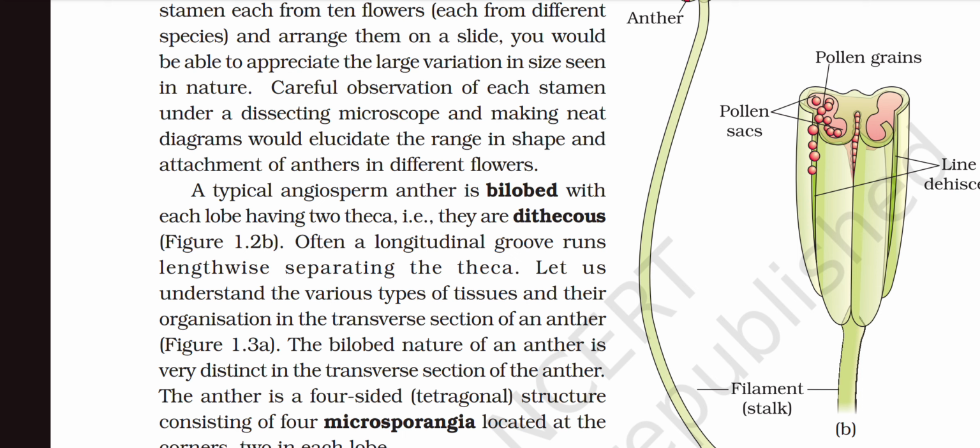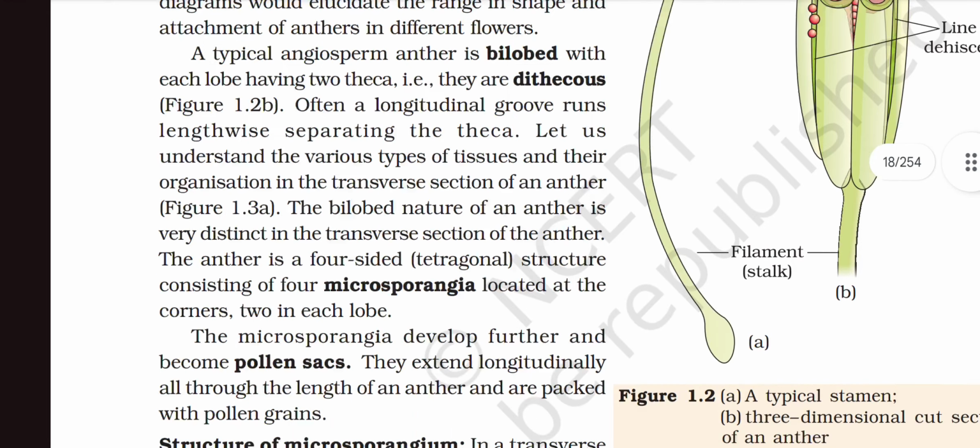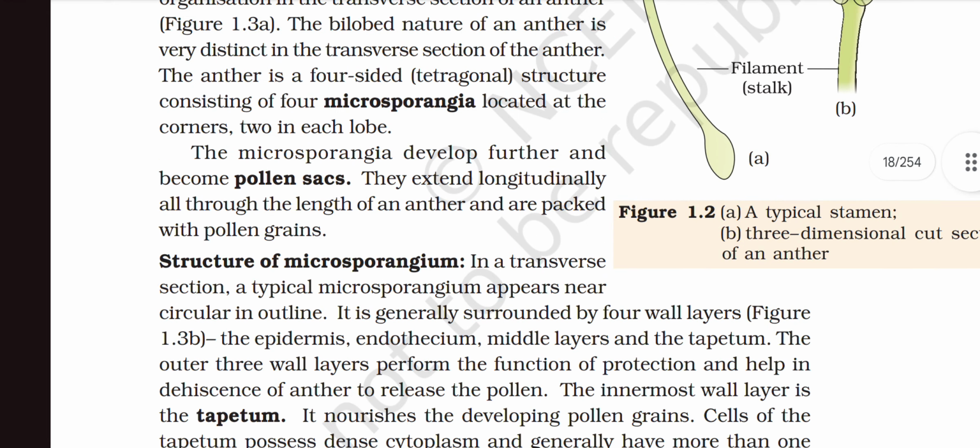The bilobed nature of the anther is very distinct in the transverse section. The anther is a four-sided tetragonal structure consisting of four microsporangia located at the corners, two in each lobe. The microsporangia develop further and become pollen sacs. They extend longitudinally all through the length of the anther and are packed with pollen grains.